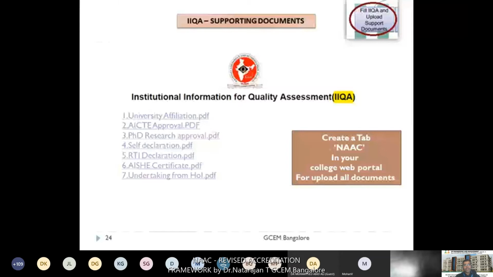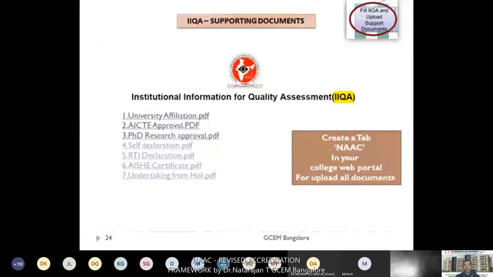Third one, PhD research approval. Initially we made a mistake. For supporting our PhD program, we forgot to upload this PhD research approval document. The research center approval document is mandatory for IIQA, but unfortunately we forgot to upload. During the clarification, NAAC sent a clarification regarding uploading this supporting document. After that, we uploaded it.